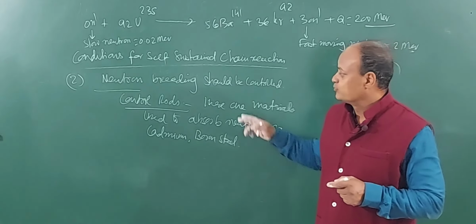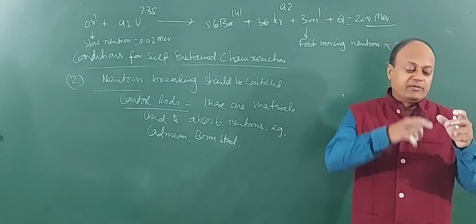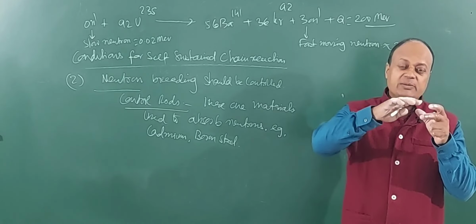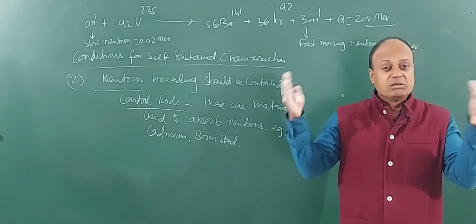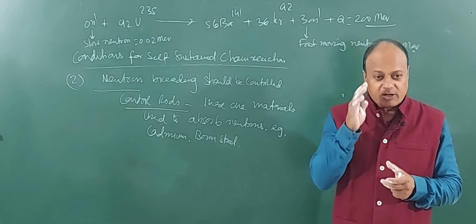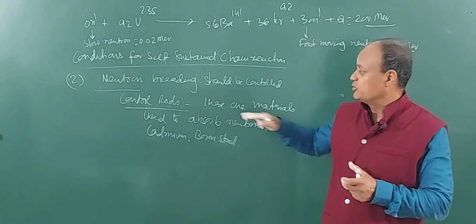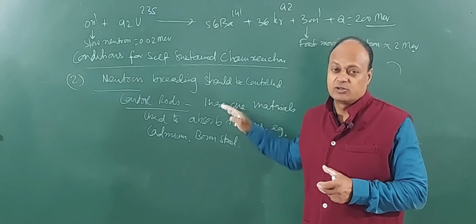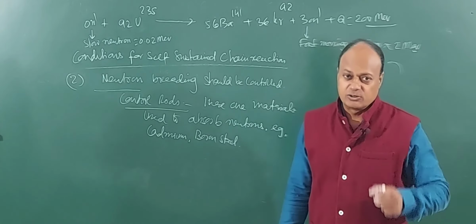And the second thing is that neutron breeding should be controlled. I mean, if one soldier produces 3 soldiers, 3 produce what? 9 soldiers, 9 produce 27. So it goes on increasing. You won't be able to win the fight. So you have to control the breeding of neutrons. Neutrons are actually the soldiers, right? And for this we have to use control rods. Control rods will absorb neutrons and remove them from the reaction, so you can slow down the reaction.